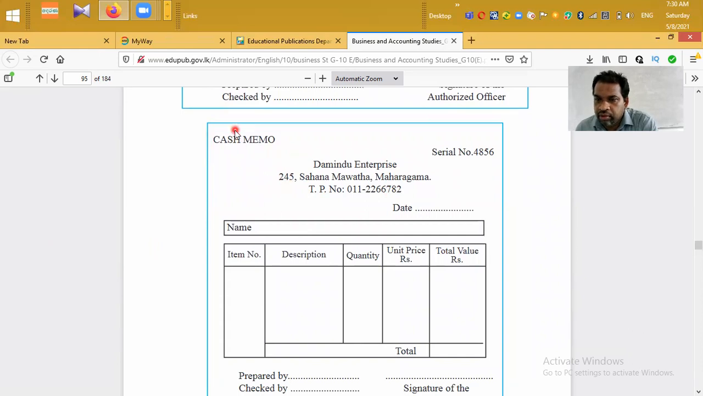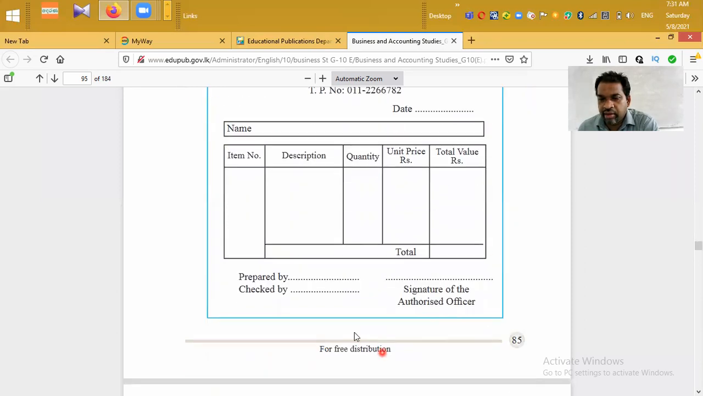Then the cash memo is also the same. It is also a type of receipt. Different businesses use this format also depending on their requirement. Then the document name, cash memo, serial number 4856, W Enterprise, 245, Maharagama. They have mentioned their telephone number, date, and name. Name means the customer's name, the person who paid money to the business, and they have mentioned item description, quantity, unit price, total value, and final grand total.